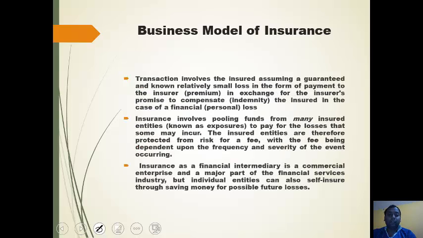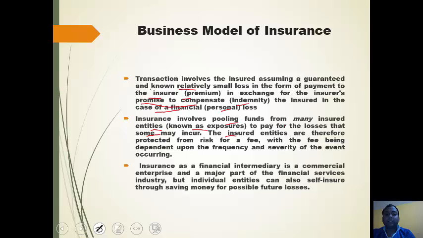Now, business model of insurance. The transaction involves the insured assuming a guaranteed and known, relatively small loss in the form of payment to the insurer, that is premium, in exchange for the insurer's promise to compensate, that is indemnity, the insured in the case of a financial loss or personal loss. Insurance involves pooling funds from many insured entities, known as exposures, to pay for the losses that some may incur. So the business of insurance is taking premium from many and giving it to some who have incurred losses.